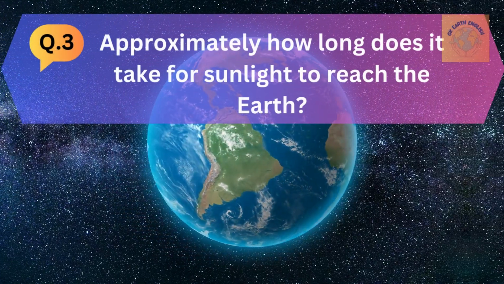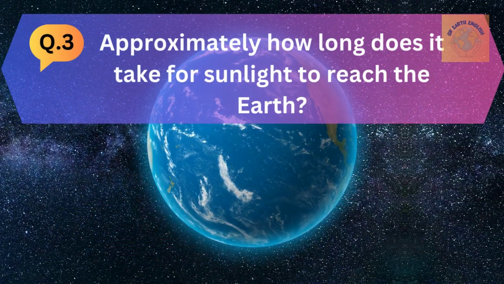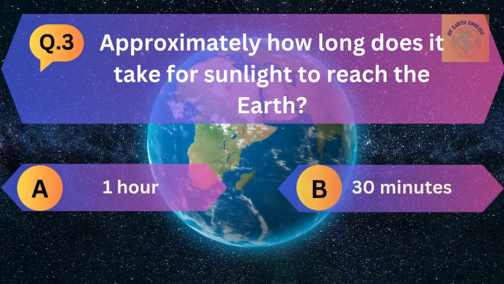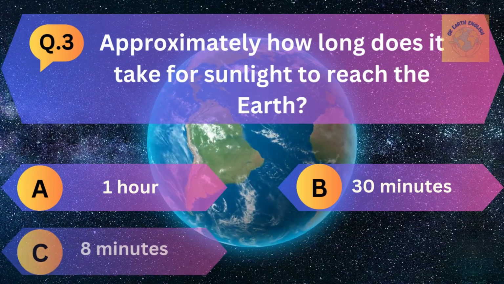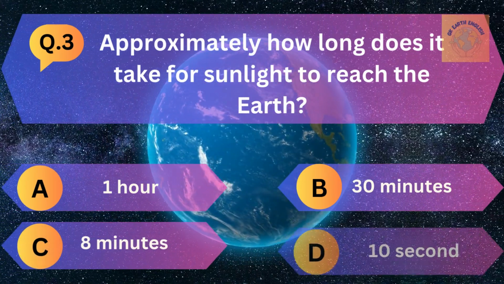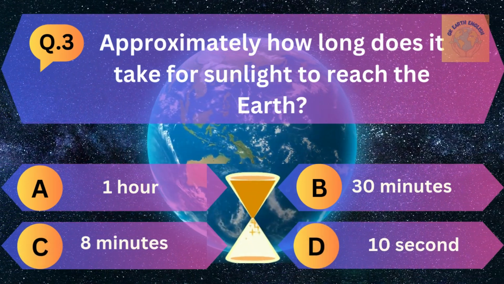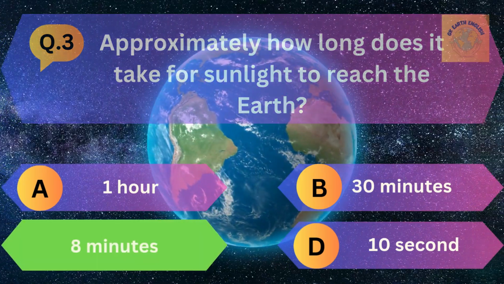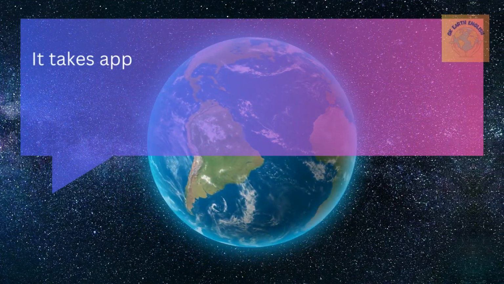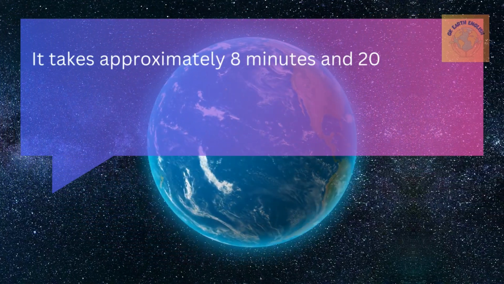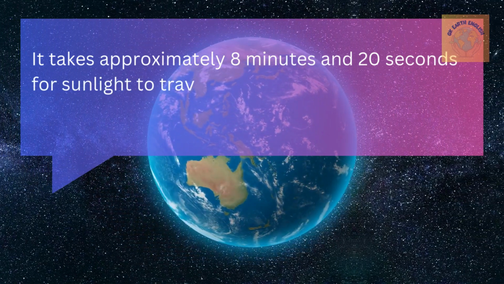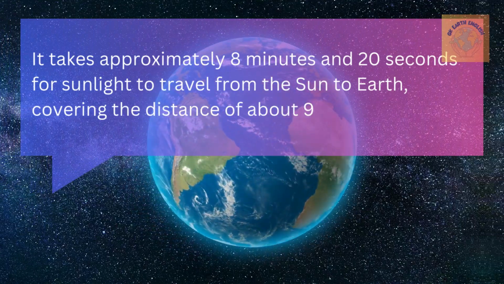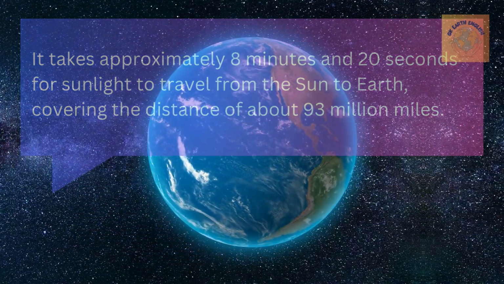Question number 3. Approximately how long does it take for sunlight to reach the Earth? A. 1 hour, B. 30 minutes, C. 8 minutes, and D. 10 seconds. The correct answer is 8 minutes. It takes approximately 8 minutes and 20 seconds for sunlight to travel from the sun to Earth, covering the distance of about 93 million miles.